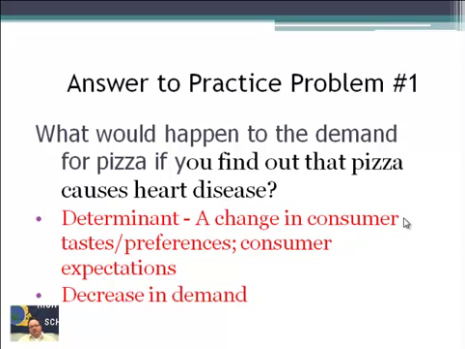As sad as that would be, pizza is one of my favorite things on the planet. If it causes heart disease, then we have to cut that out because we want to be healthy, and that's our taste and preference, and it would decrease demand.